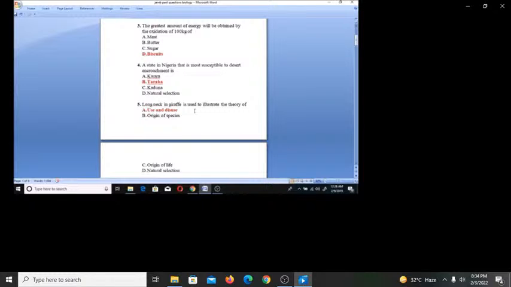If a child can receive blood from all donors, he belongs to the blood group A. O, B. A, C. B, D. AB. The answer is blood group O, option A, because if your blood group is O, you can actually receive blood from all donors, whether the person donating blood to you is A, O, B, AB, or any of them. Now let's get to number 11 question.